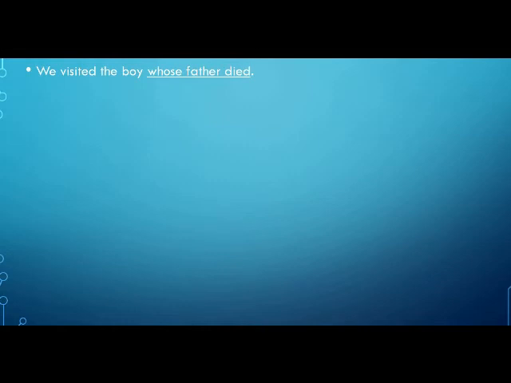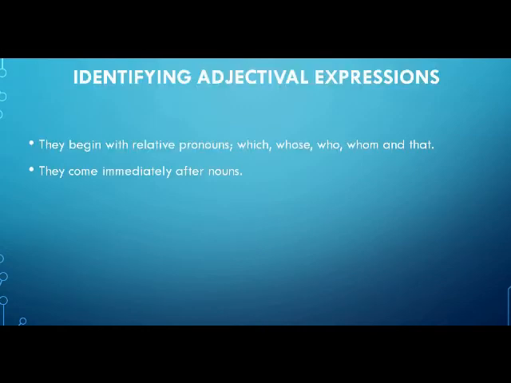But you may be wondering how I arrive at the conclusion that they are adjectival expressions. How do we identify adjectival expressions? So you need to note these 2 things. The first thing is that adjectival expressions begin with relative pronouns. These are which, whose, who, whom, and that. Secondly, they come immediately after nouns. Now, with these 2 in mind, you can easily identify adjectival expressions.